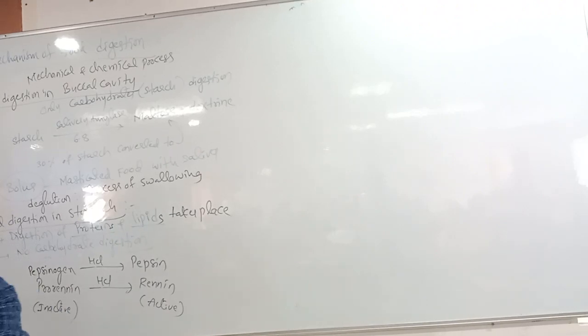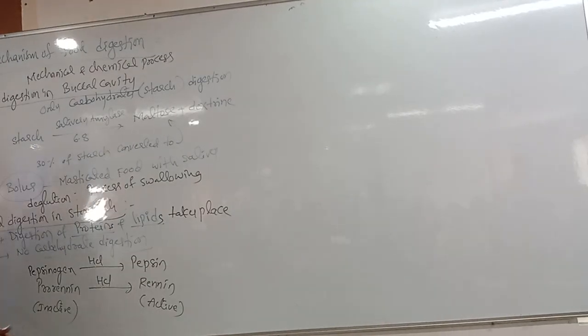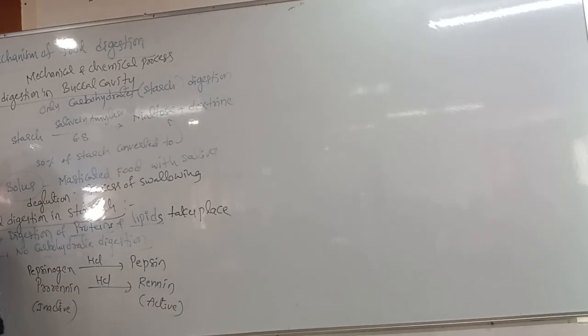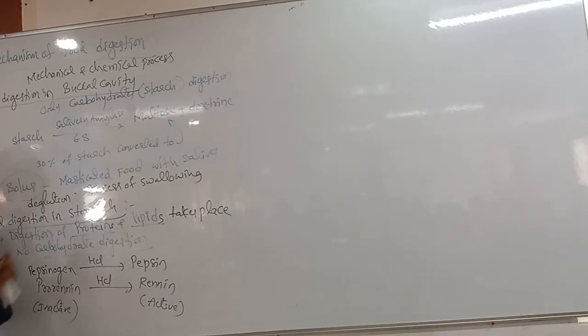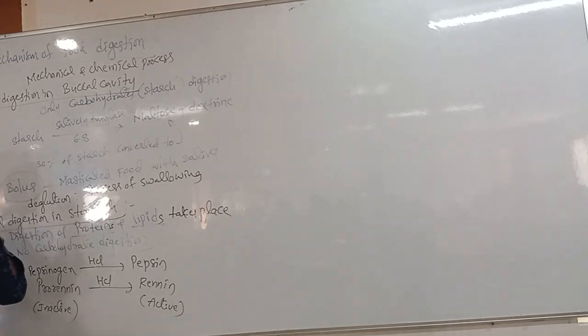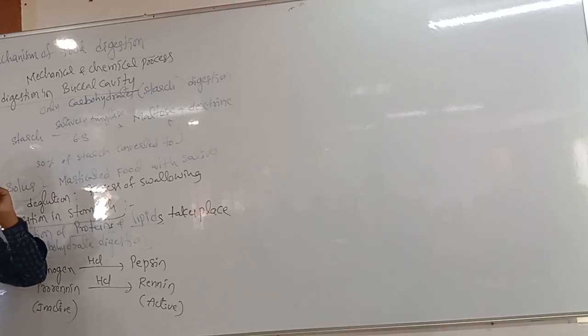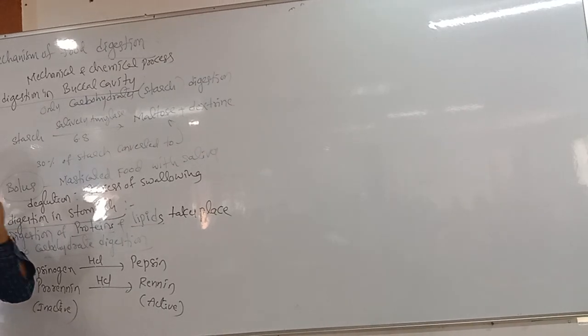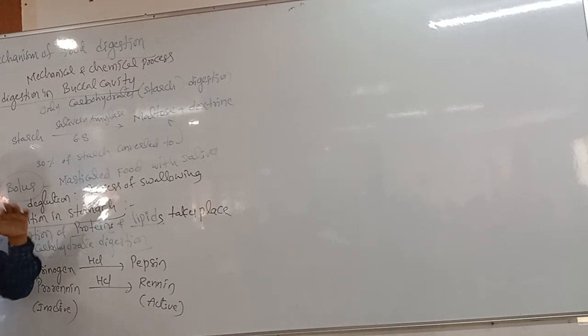Okay, HCl is not only helpful for activating pepsinogen into pepsin and prorenin into renin; some other functions are also there for HCl. What are the functions? Yes, it is a physical barrier. It comes under innate immunity. Correct. Next, some other functions.